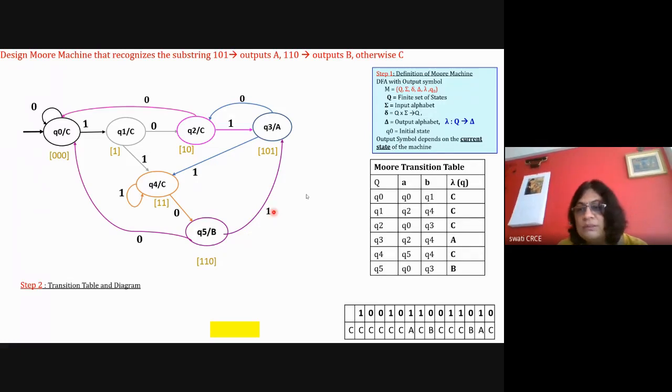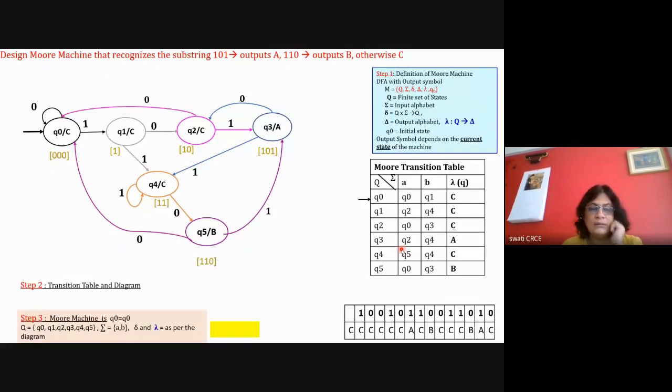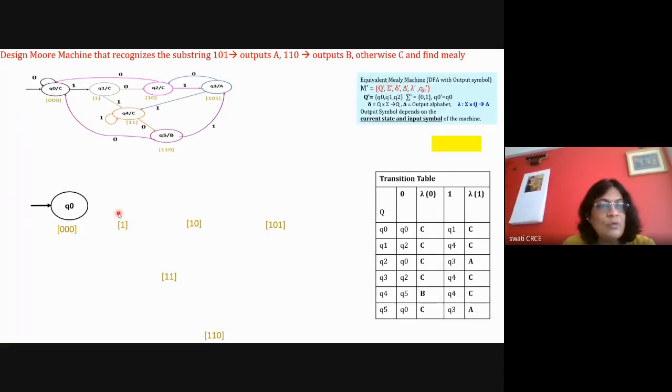Okay. Now draw the transition table. Drawing the transition table for the Moore machine is very easy. Q0's output is C, Q1's output is C, Q2's output is C, Q3's, and like this you write down everything and draw the delta. Okay. Now you need to convert this to a Mealy machine. To convert this to a Mealy machine, you consider this diagram of the Moore machine and then draw the transition diagram. Okay, so here it is a transition diagram to transition diagram conversion. So for that, you start from Q0. Remove the C, see the incoming transitions and write the C on the incoming transitions.